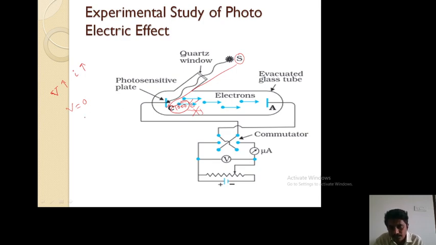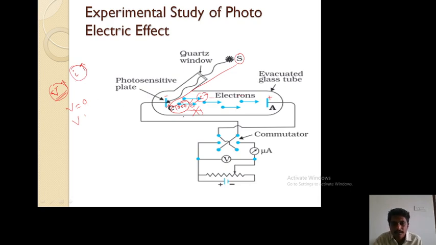If you increase the potential, the positive nature here increases and the negative nature increases. So they have a particular direction to move, and they accelerate towards the positive end. Since these are negative particles, they move towards the positive end due to attractive potential energy, and they establish current in the circuit. As you increase the potential difference, the current also increases.